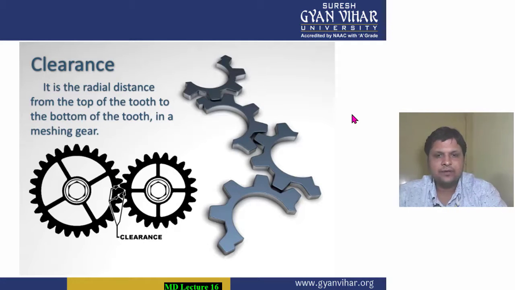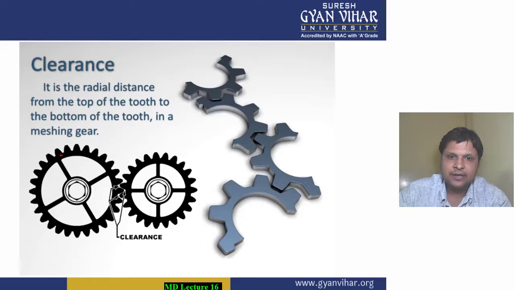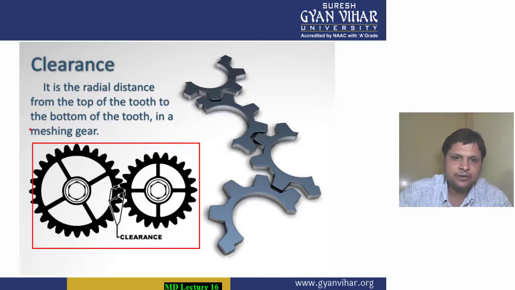See students, when the gears are meshed against each other, here the two gears are meshed. These are the meshing gears.